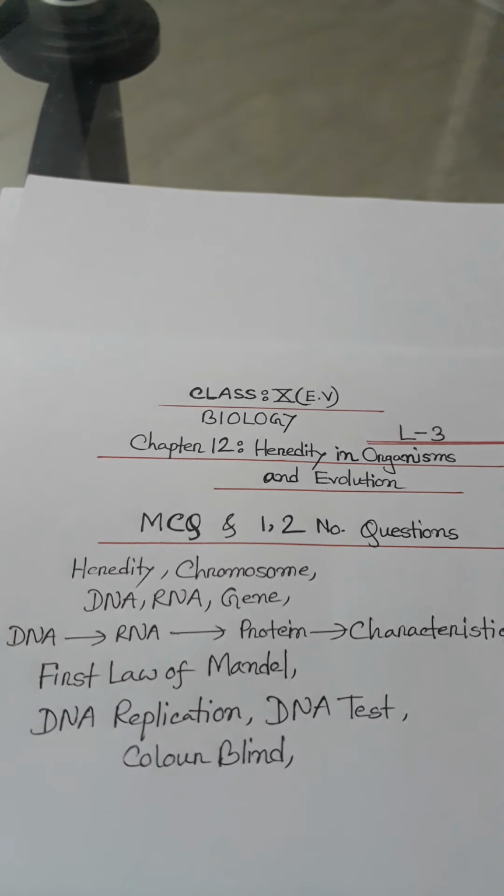The factor is presently known as the gene. Gregor Johann Mendel is called the father of genetics. Tall and short plants fuse together and gametes are produced. In the first generation, all plants are tall. In the second generation, the F2 generation, 3 out of 4 are tall and 1 out of 4 is short.